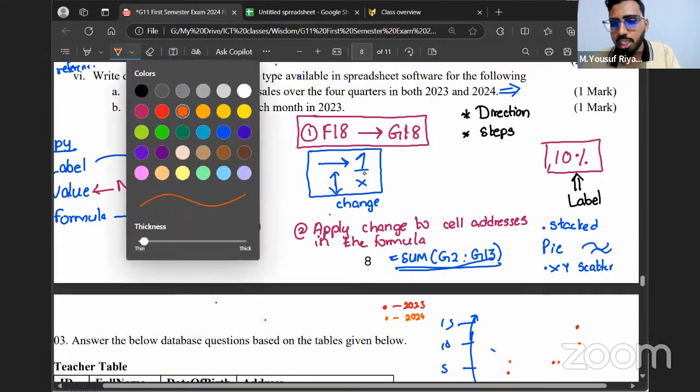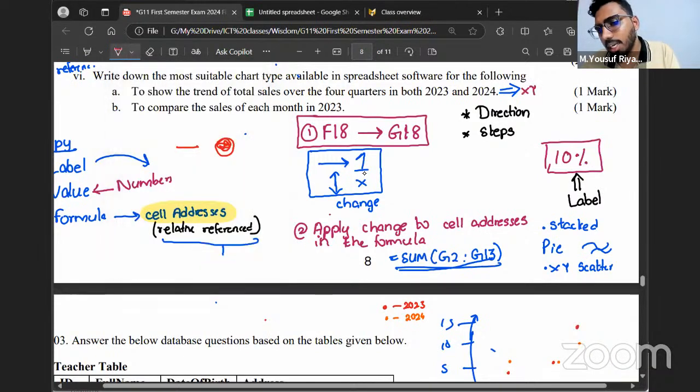Anyways, the most suitable chart I will tell here is the XY scatter chart. But apart from XY scatter, you can mention other charts like bar chart, column chart. If you mention bar chart, column chart, or line chart, you should make sure you also mention stacked bar chart, stacked column chart, and stacked line chart.